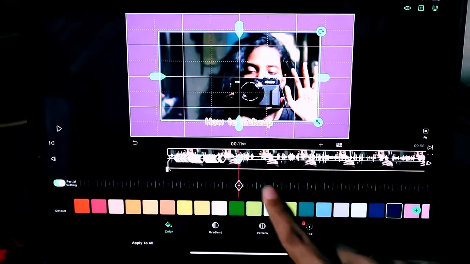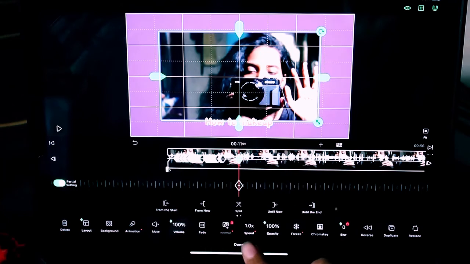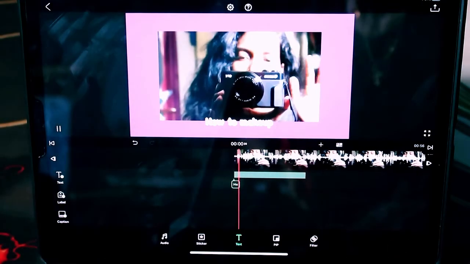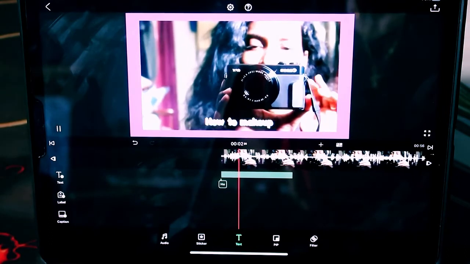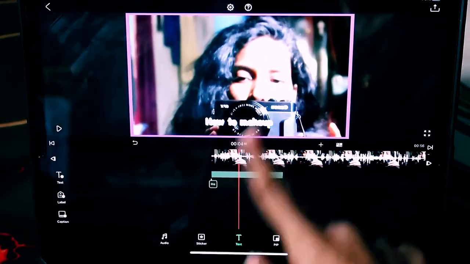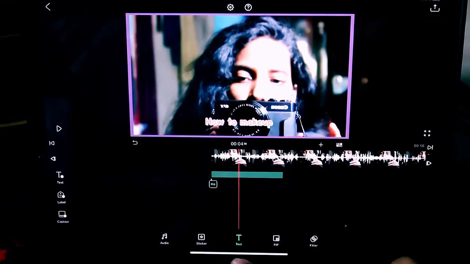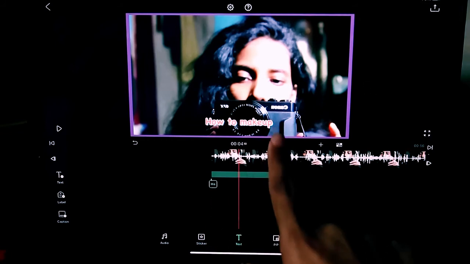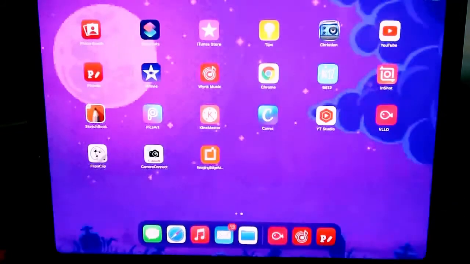Okay, so it looks like this when we play the video. So it's really good looking, but I just didn't like the quality. So this is how it looks, and I'm really sorry for all those noises, guys. I can't do anything. My house is situated near the road. Okay, main road. I can't do anything for that. I'm sorry. So this is a really cool application, VLLO.